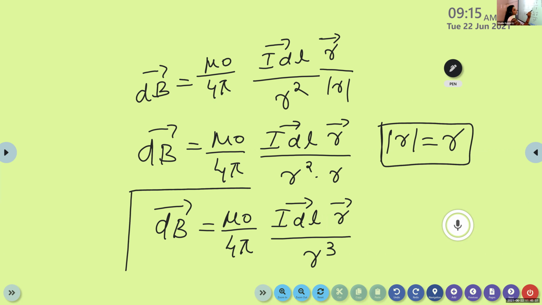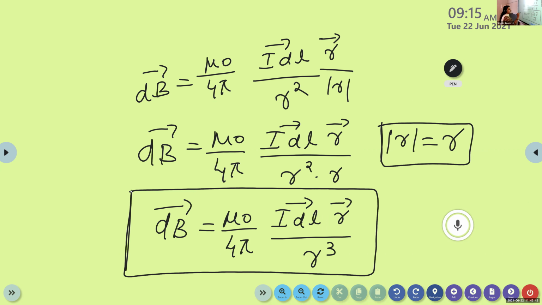This is the vector form of Biot-Savart's law. You only need to study the vector form. You don't need to study the entire derivation. Here I am showing this in order to explain how this R square becomes R cube. So this is the vector form of Biot-Savart's law.